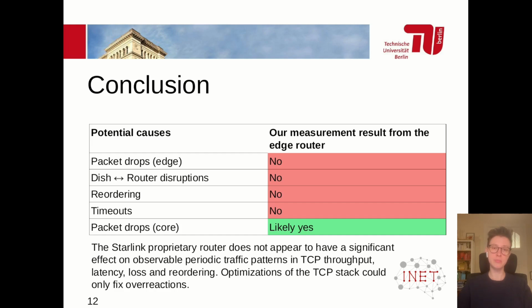Instead, our measurements point to packet loss in the Starlink core network being the most likely cause of TCP throughput drops. While the Starlink proprietary router does not appear to have a significant effect on TCP throughput, it's also notable that any change of the TCP stack on end devices can only fix overreactions to network behavior in the core Starlink network.